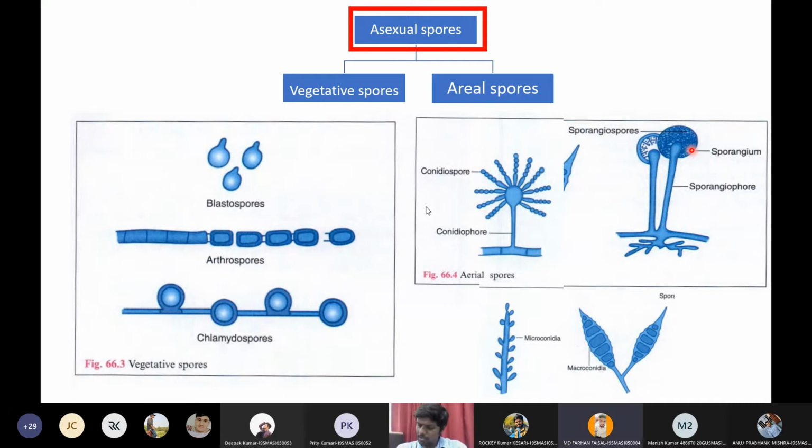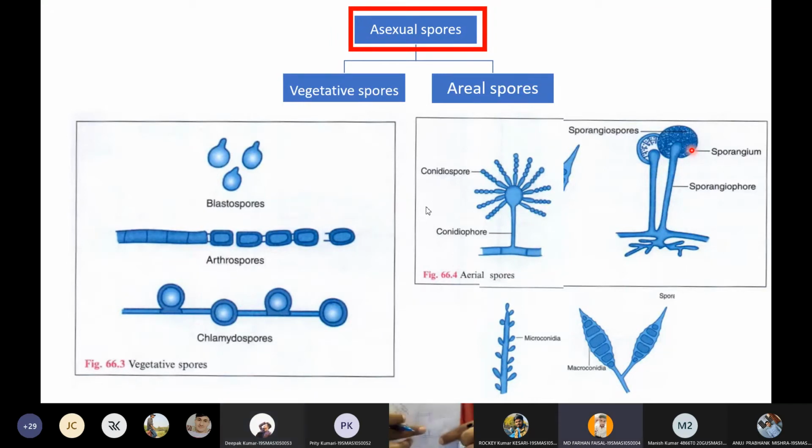I will draw the diagram and you need to identify it. What type of spore is this? Zygospore. Very good. Then, from the single hyphae you will get a male and a female, and you will see a ball-like structure. Oospore, sir. In oospore you will see only a single ball. And this one is basidiospore. Very good.